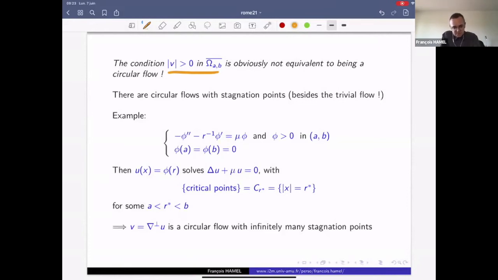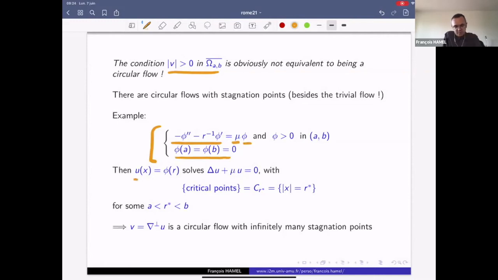So for instance, just simply consider, once again, this eigenvalue problem, but now just the first two terms, which correspond to the Laplace operator for radially symmetric functions. So we consider this operator. It has a principal eigenvalue mu, principal eigenfunction phi, with the Dirichlet boundary conditions.